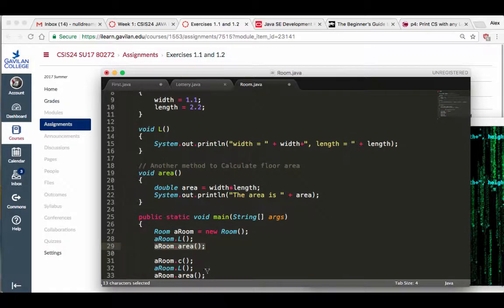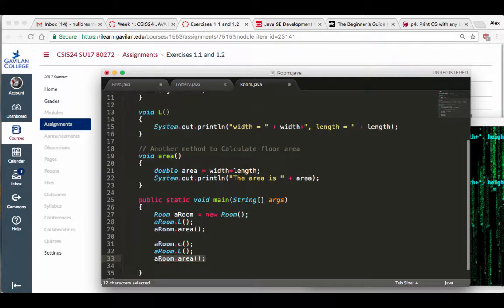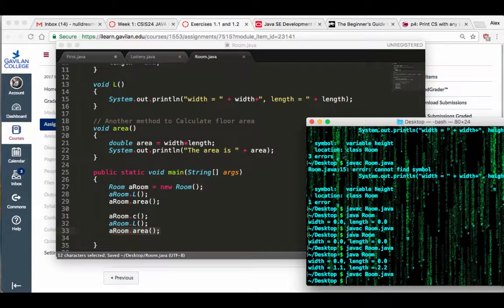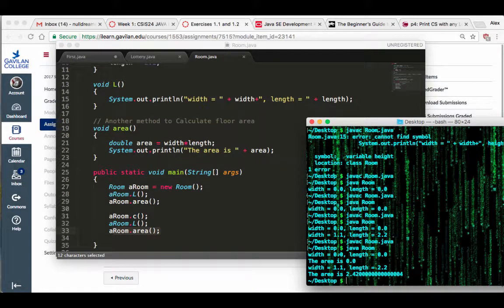The other one here is going to do the math with the variables that I changed, or the data items that I changed. So if I save this and I compile my program, this time I didn't have any errors. There's the area. The first one, the area equal to 0, 0, is this one right here, because we're working with the 0, 0 variables. And then the next one is this area right here, because we're working with these two variables, or these two data items. Make sense? Questions?